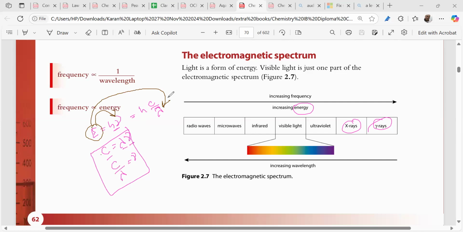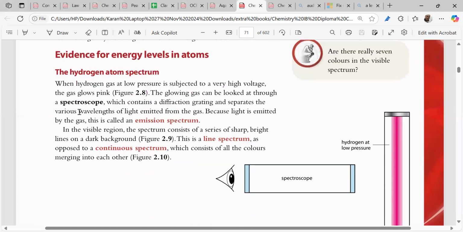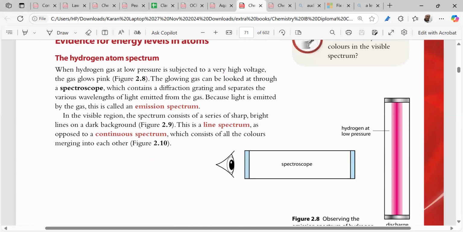Now the next part is that we can know a very important thing. Suppose we take hydrogen gas at a low pressure, in a sealed tube at a very high voltage. This gas will start to glow pink. Did you understand my point?